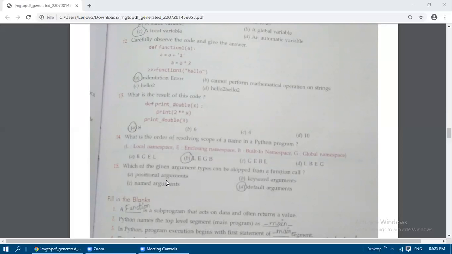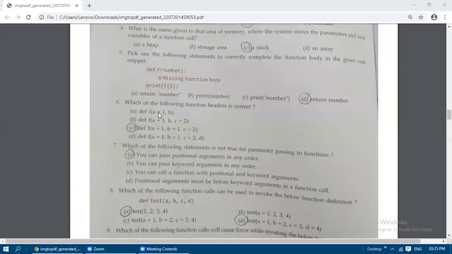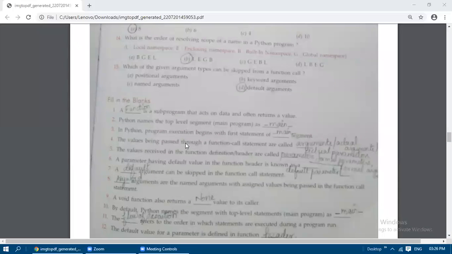In a function call, which kind of arguments can we leave? Default arguments we can leave. If we have mentioned any value in the function definition, for example a is equal to 1, like that, if we have mentioned values in the function header, then we can skip it. Even if you are not passing any value in the function call, f of parenthesis alone, it will not make any error. So the default arguments alone we can skip when a function call is made, if they are defined in the function.